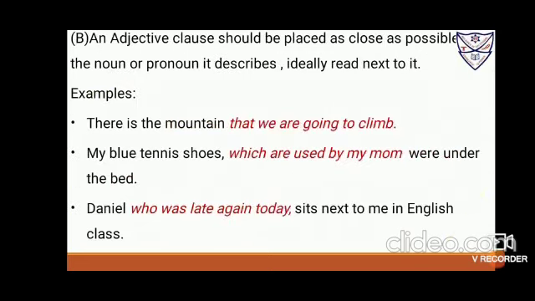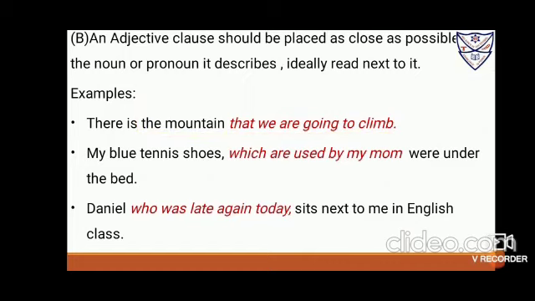Now next, an adjective clause should be placed as close as possible to the noun or pronoun it describes, ideally right next to it. For example, "This is the mountain that we are going to climb." You are going to climb the mountain. So it's the noun, and beside that, "that we are going to climb." The mountain, that, also works as an antecedent, as we have taught you in relative pronouns.